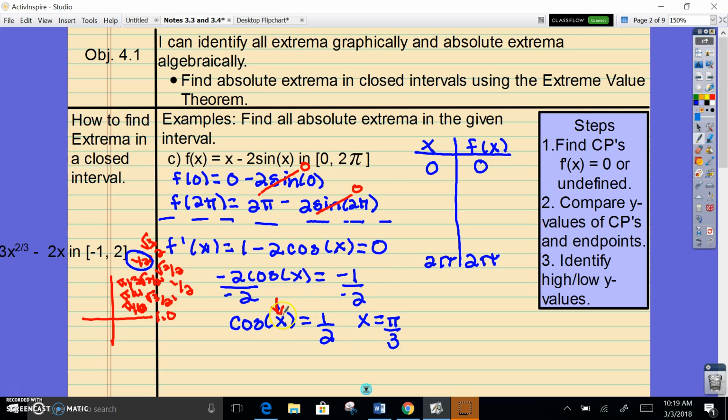So again, what angle in the cosine function would give me 1/2? Now there's another angle here that will give you a 1/2 in magnitude, but the problem is that it will be negative, and we really don't need it to be negative. We need it to equal positive 1/2.